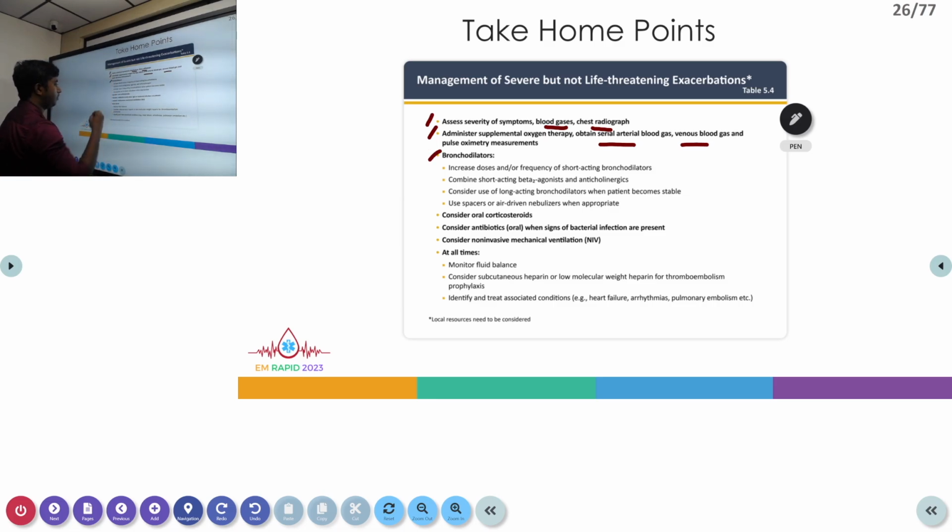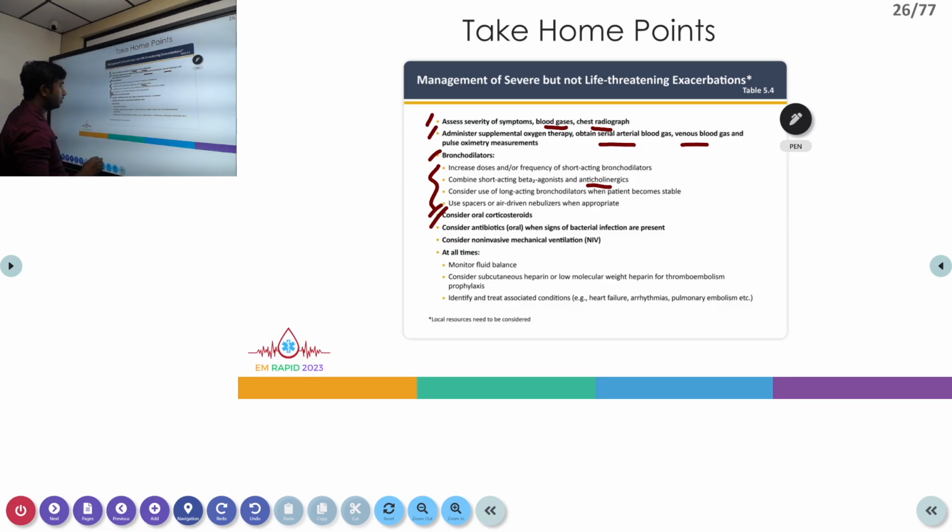And third will be bronchodilation to relieve bronchospasm, where initially we start with short-acting bronchodilators and then we switch over to long-acting once the patient improves. And also we combine along with anticholinergics and low-dose steroids. So short-acting, long-acting, low-dose steroids and anticholinergics are the nebulizations which we use to improve the patient. And then in case of significant bronchospasm and other conditions, we can think about starting them on oral corticosteroids like prednisolone, or even methylprednisolone.